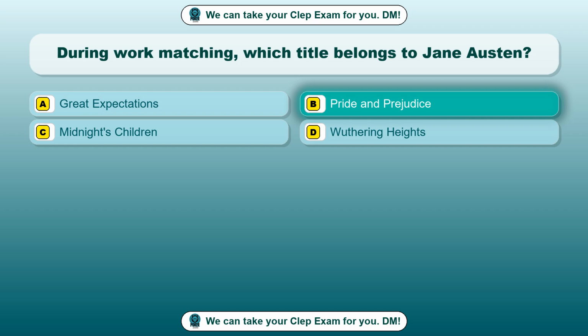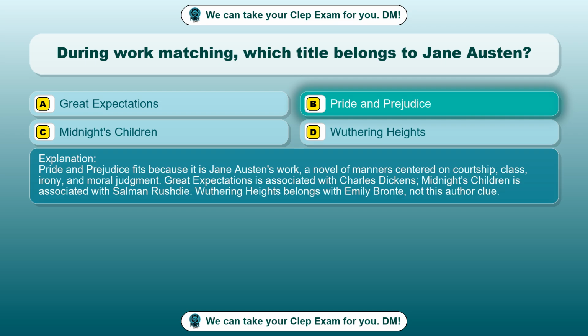Pride and Prejudice. Pride and Prejudice fits because it is Jane Austen's work, a novel of manners centered on courtship, class, irony, and moral judgment. Great Expectations is associated with Charles Dickens, Midnight's Children is associated with Salman Rushdie, Wuthering Heights belongs with Emily Bronte, not this author clue.